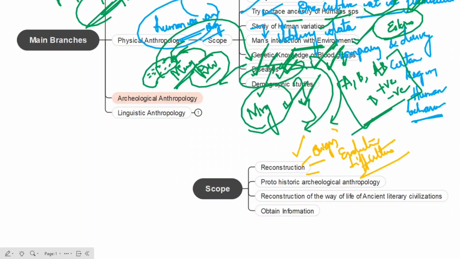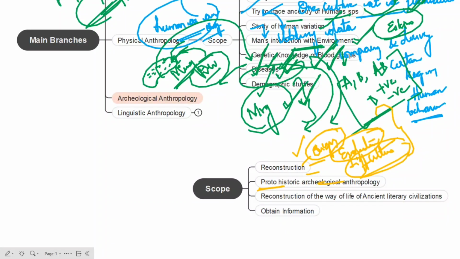We can study the origin of people. We can talk about evolution, variation, as well as differences of cultures. It covers the first appearance of humans and the development of writing. So how people evolved, and how writing developed as well.